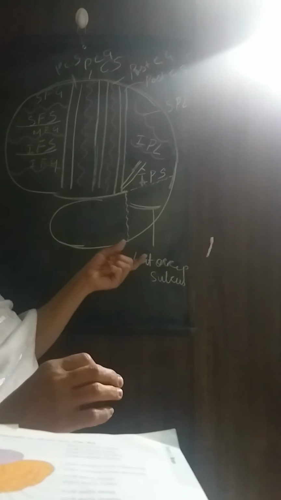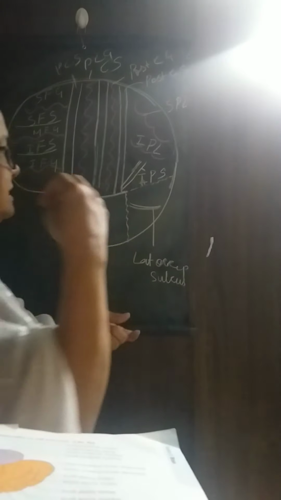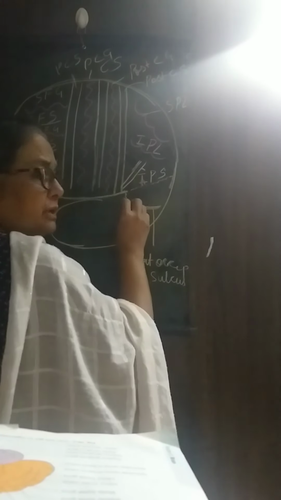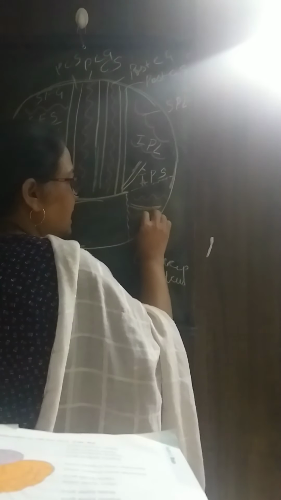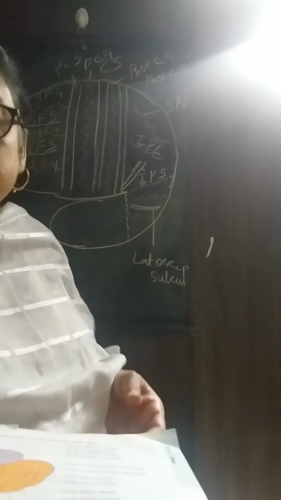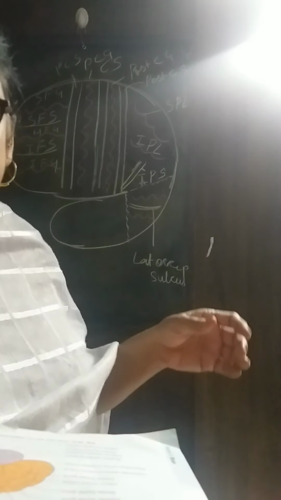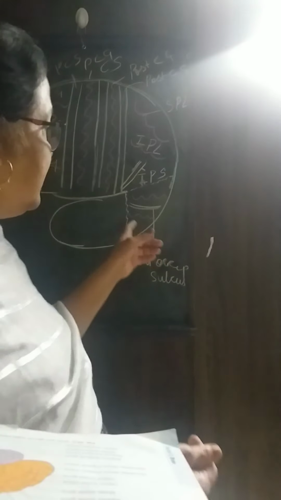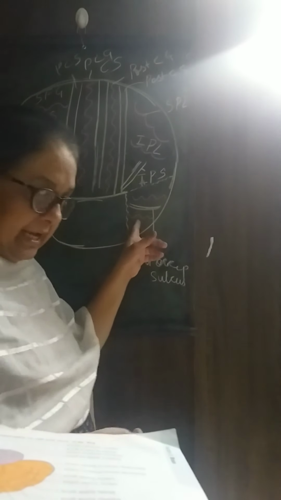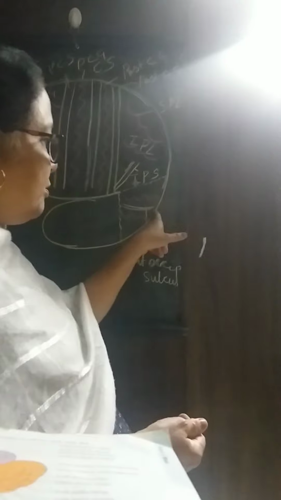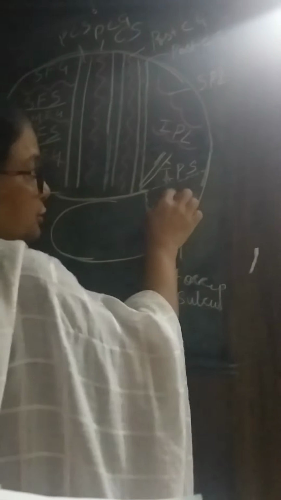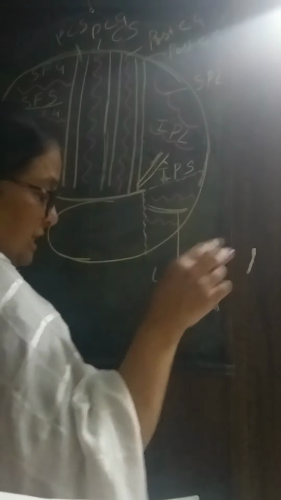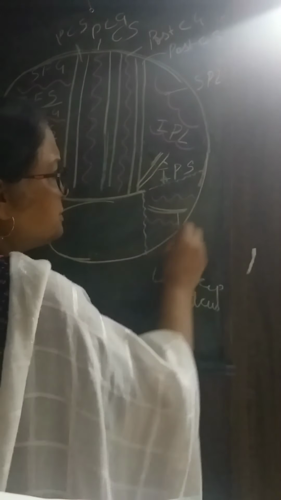This lateral occipital sulcus divides the two gyri, the superior occipital gyrus and the inferior occipital gyrus. So the occipital lobe has two gyri and two sulci.